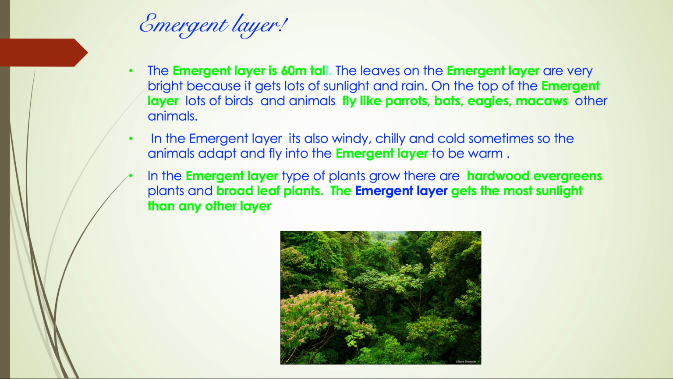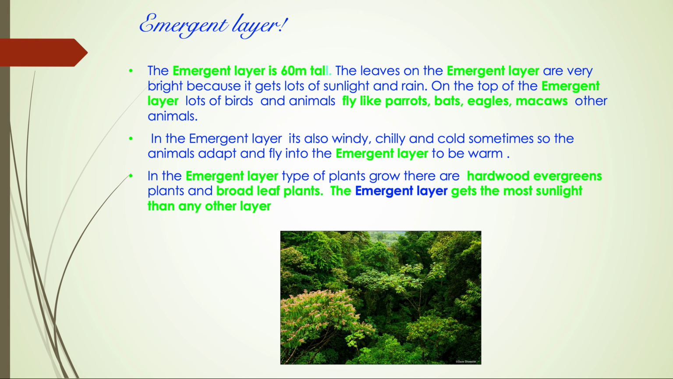On the top of the emergent layer, lots of different kinds of birds live there, like eagles, bats, macaws, monkeys, and other types of birds and animals. In the emergent layer, it's also windy, chilly, and cold because I told you it's dependent on seasons, and the birds adapt of flying and fly back into the emergent layer to stay warm and find something to eat.